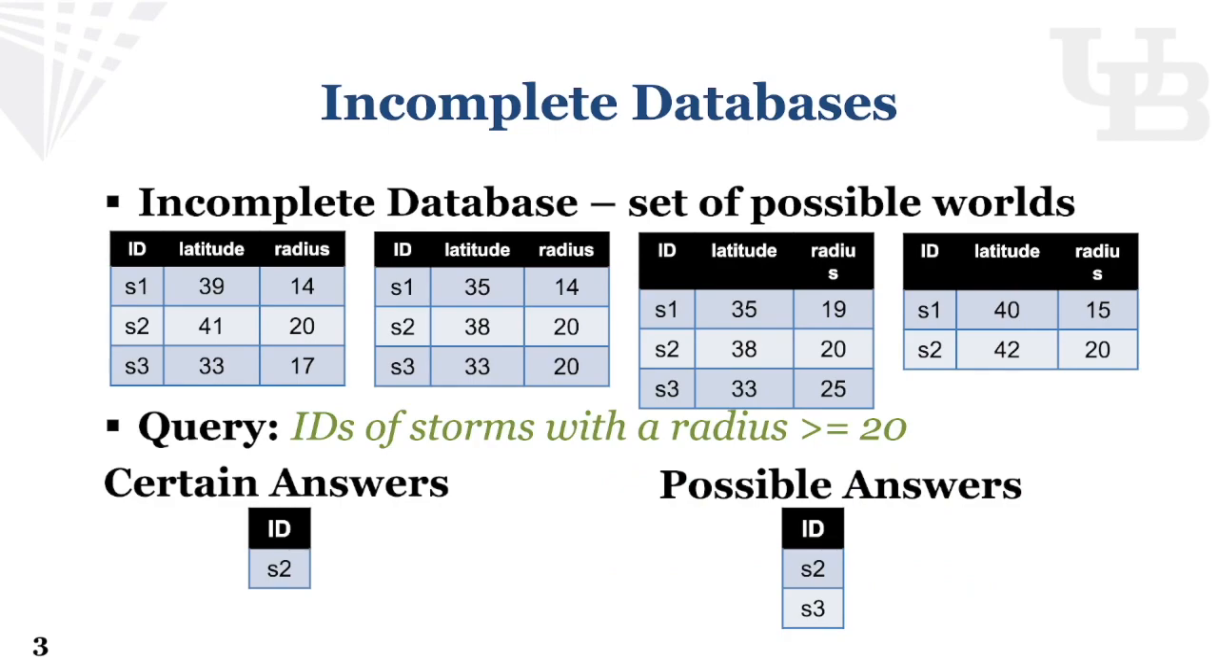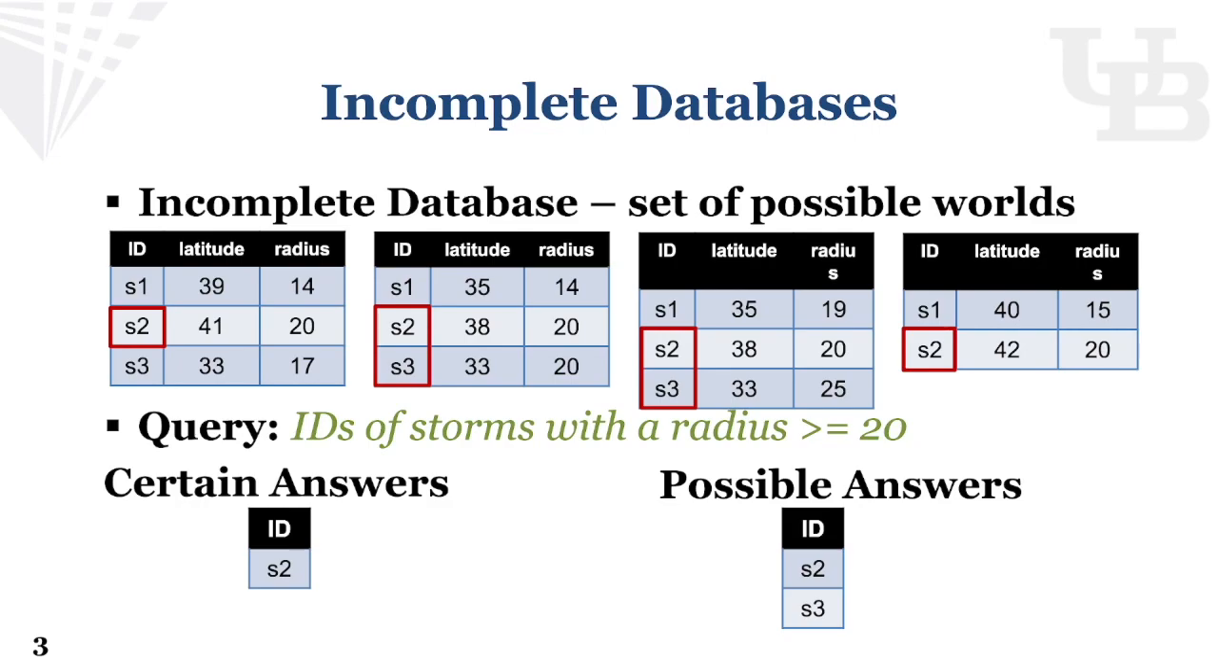Incomplete databases, which are used to represent uncertain data, are a set of possible worlds where each possible world is a deterministic database. For instance, we have 4 possible worlds describing the latitude and radius of the storm. If we ask the incomplete database, what are the IDs of storms with radius larger than 20, then it is equivalent to running the query on every single possible world.